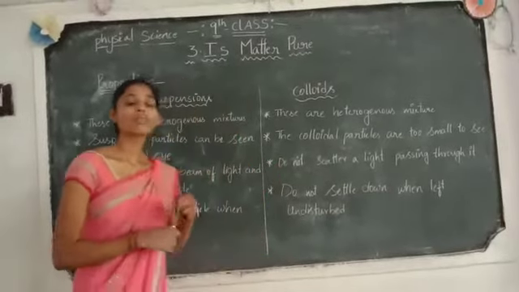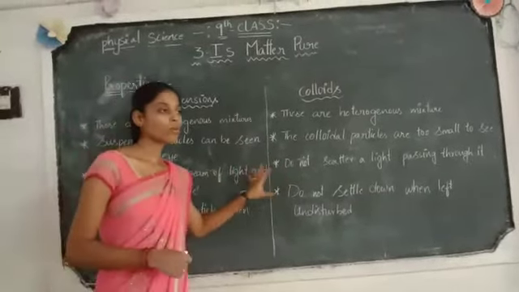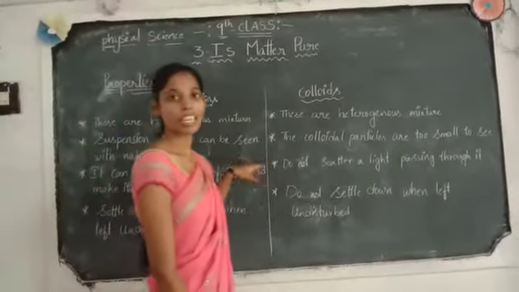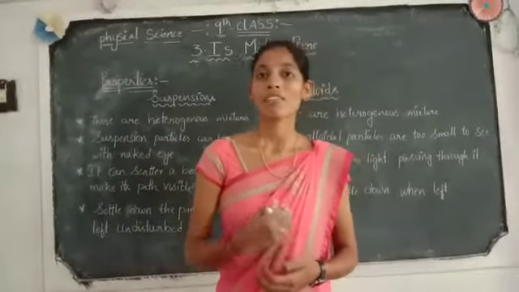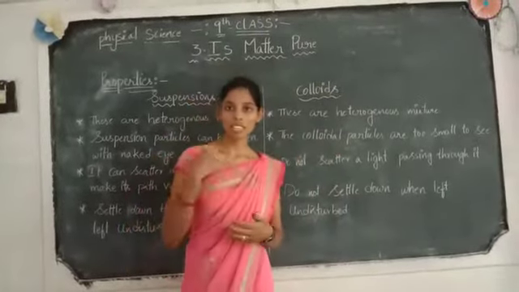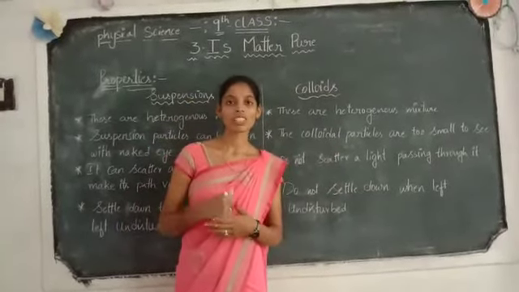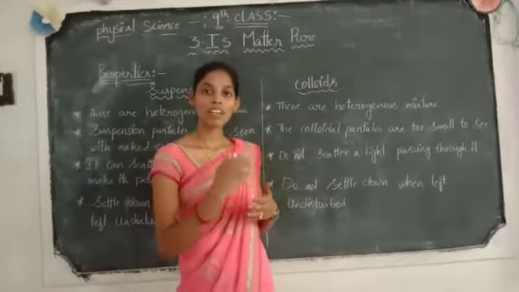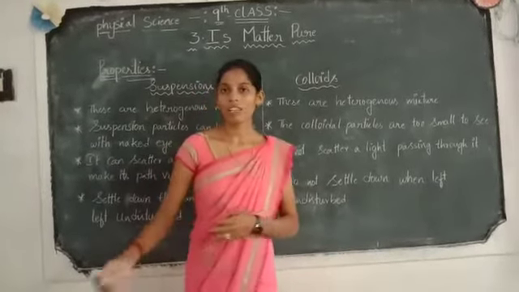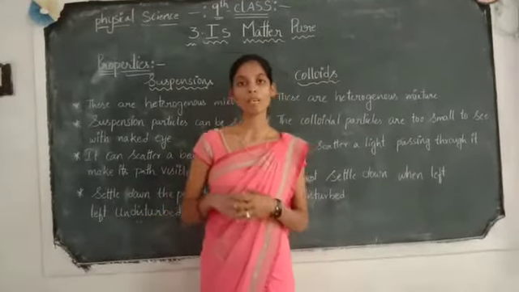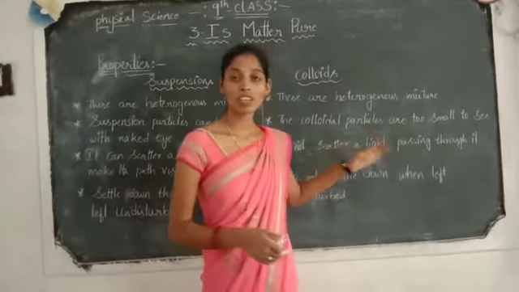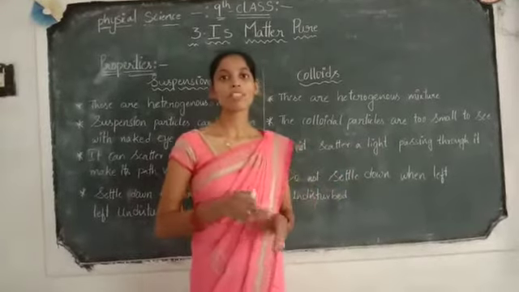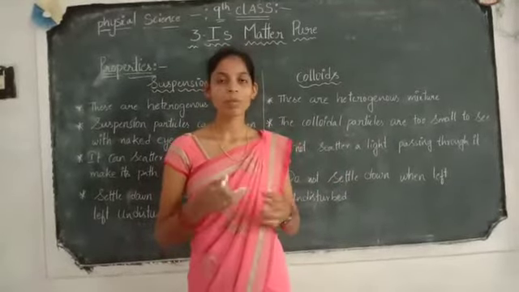And last, one of the most important points, the main difference between these solutions: in suspension solutions, the solvent and solid particles can be separated by a physical method like the filtration process. Colloidal solutions cannot be separated by filtration or decantation, any physical process. Colloidal solutions can only be separated by a process such as evaporation, sublimation, etc.